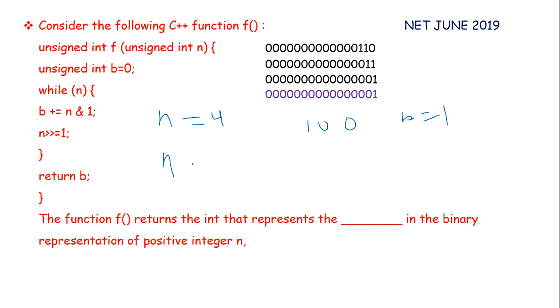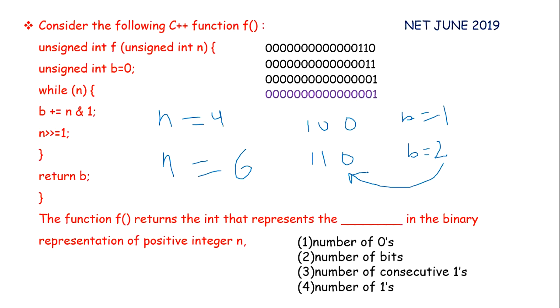For n equals 6, its binary representation is 1, 1, 0, and we are getting B as 2. That is also the number of ones in the binary representation of n. So what is B representing? It represents the number of ones in the binary representation of n.